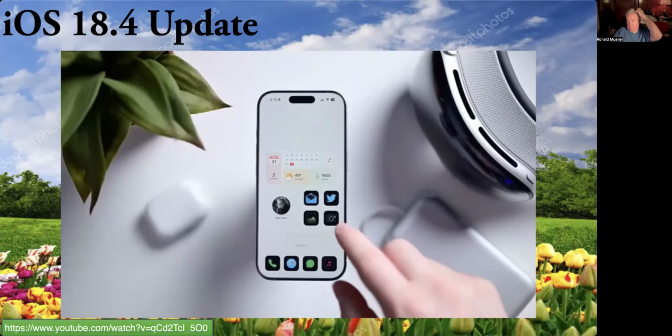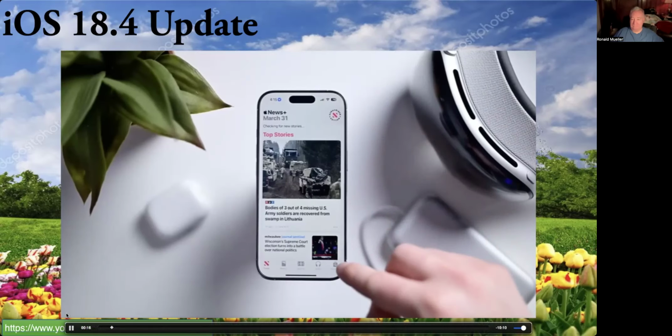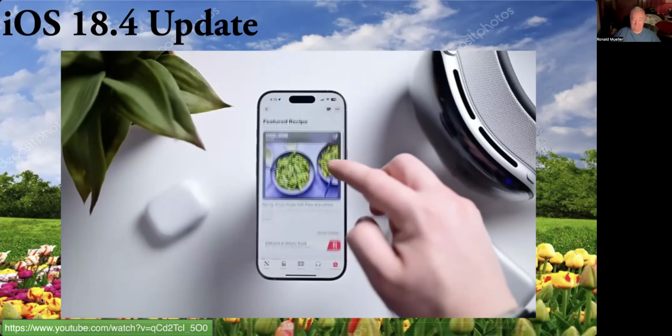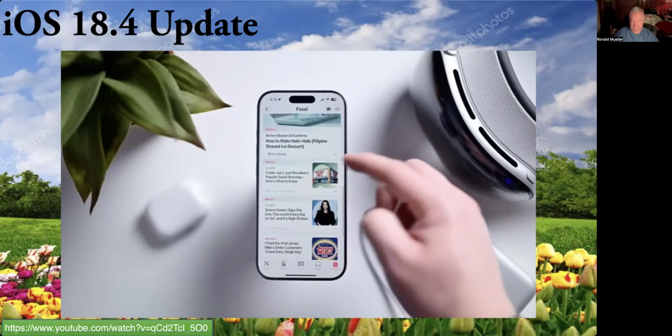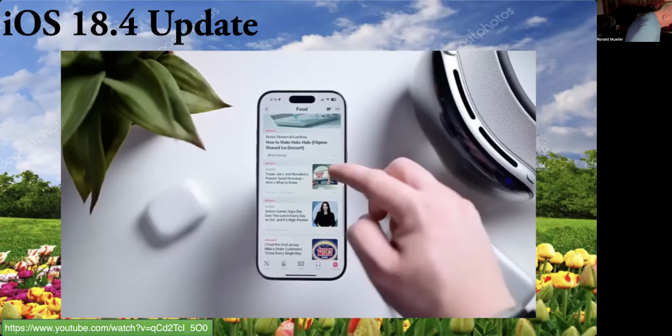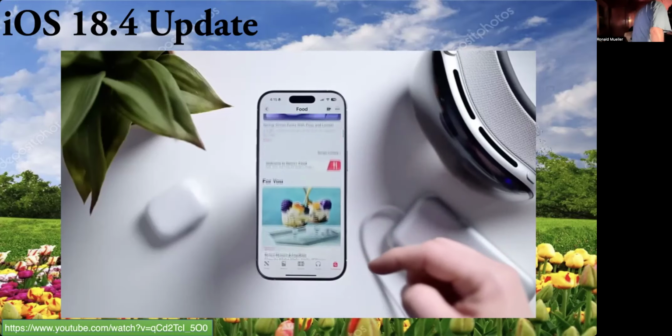For me, one of the headlining features is the new Recipe Manager. This is actually hidden inside of a new food section within Apple News. If you open the News app, hit follow, and then tap on food, you'll be brought to the new food section. You'll also see the food stuff sprinkled throughout your regular newsfeed as well. It's full of articles and stories about food, cooking, and restaurants.